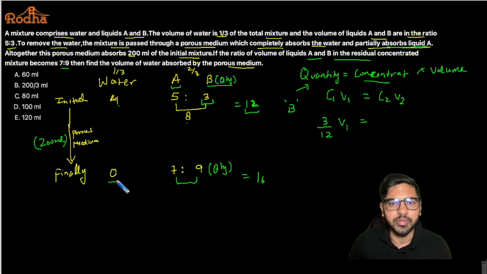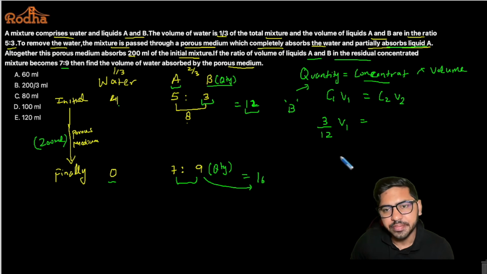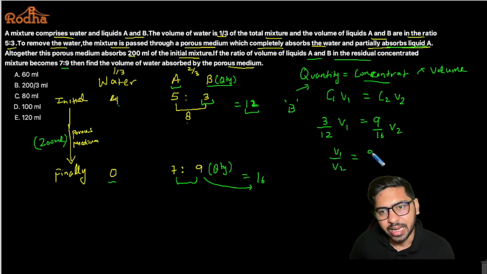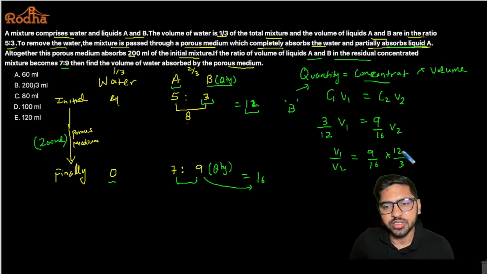Water is anyway 0 because it is completely absorbed. So now B is 9 by 16 into V2. So from here I can say that V1 by V2 will come out to be nothing but 9 by 16 into 12 by 3. So that is 3 4s and 4 4s.